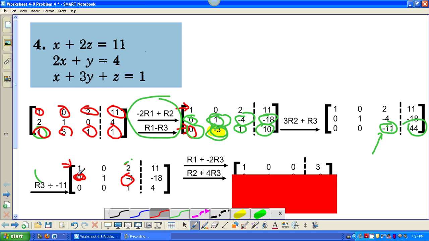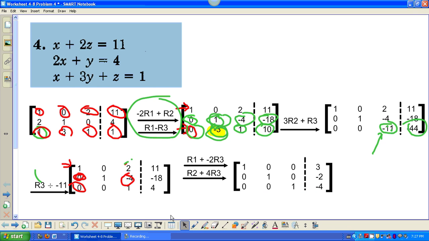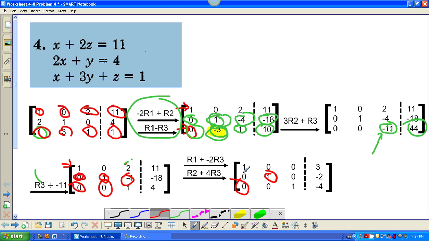So 0 times 4 is going to give me 0. 1 times 0 times negative 4, still going to give me 1. Negative 4 plus 1 times 4 is 0. And then negative 18 plus 16 is going to give me a negative 2.